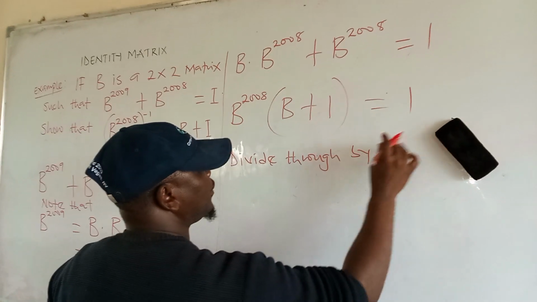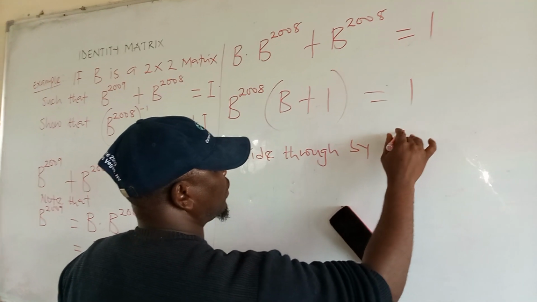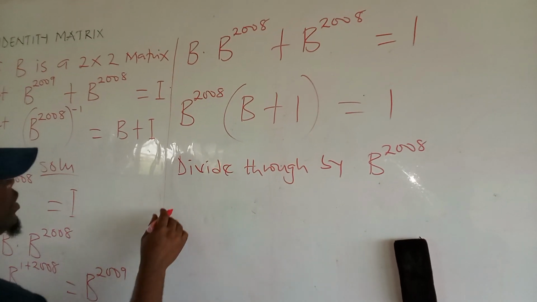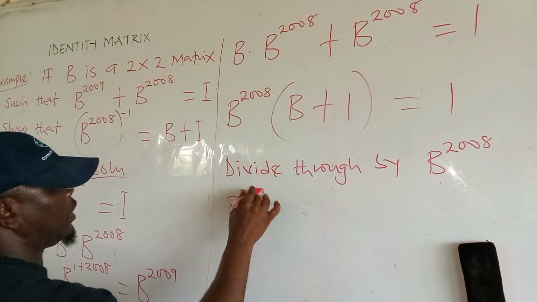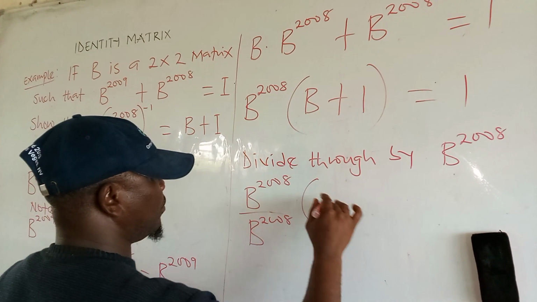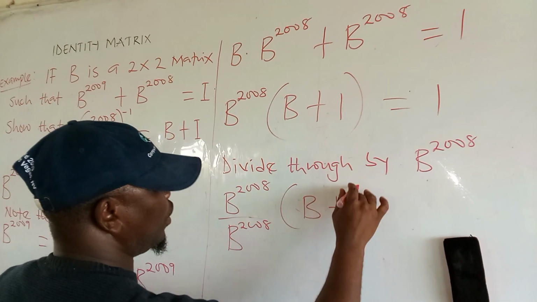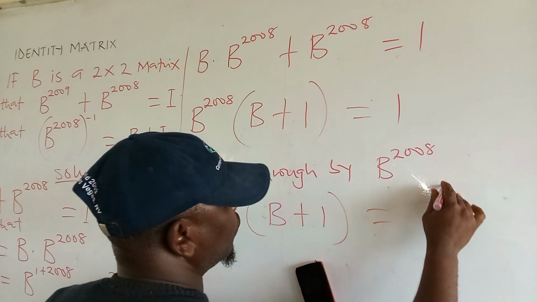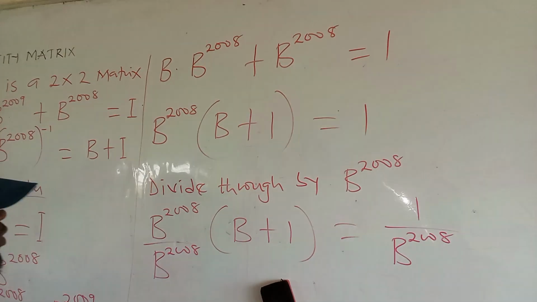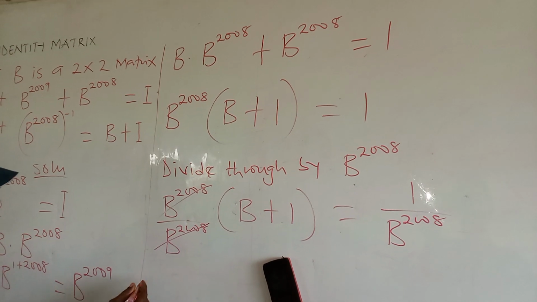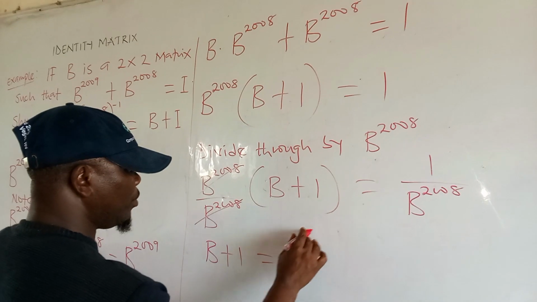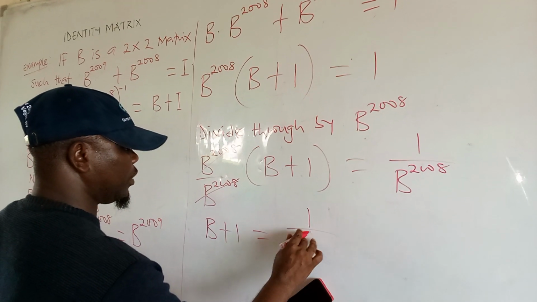It implies that b raised to the power of 2008 all over b raised to the power of 2008, then all in bracket b plus 1 equals to, since we divide through, 1 all over b raised to the power of 2008. True or false? So if you can see what I'm saying, this and this will go. Then the left side will have b plus 1 equals to 1 all over b raised to the power of 2008.